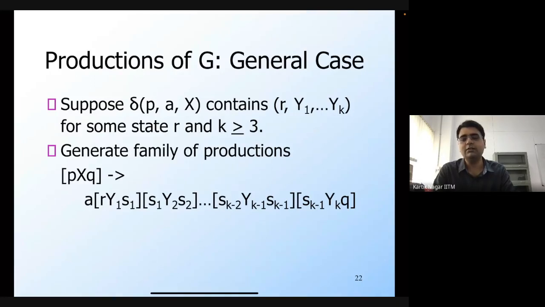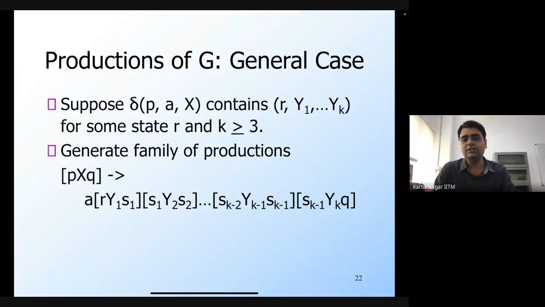In particular, we considered the acceptance criteria of the PDA to be empty stack, which means that the strings accepted by the PDA will be those which take the PDA from a start state to a state where you process the entire string and the stack becomes empty.